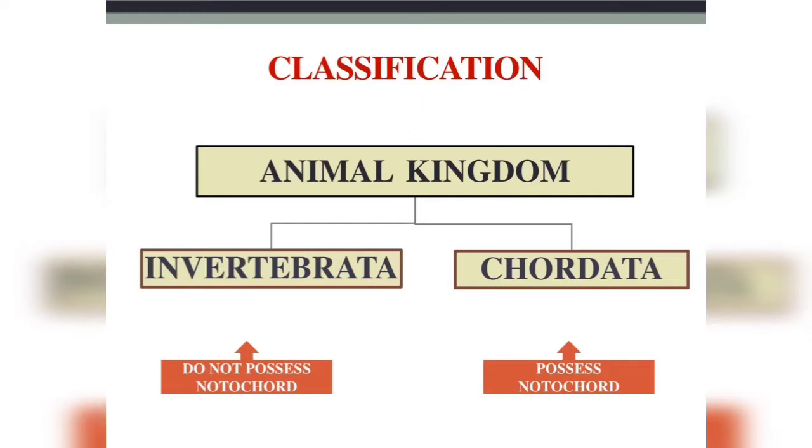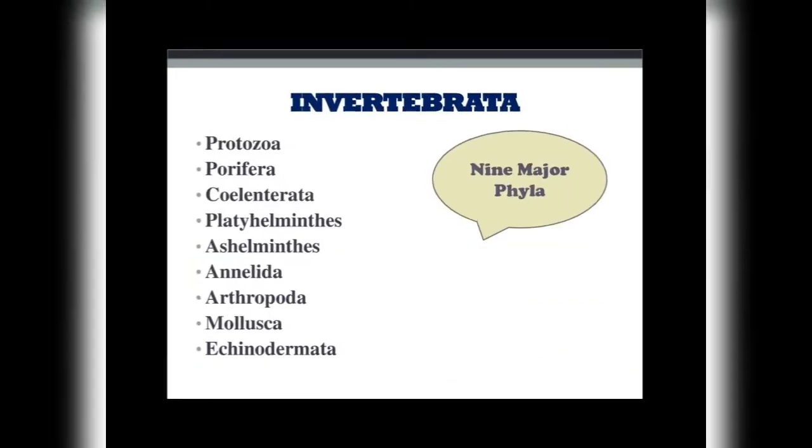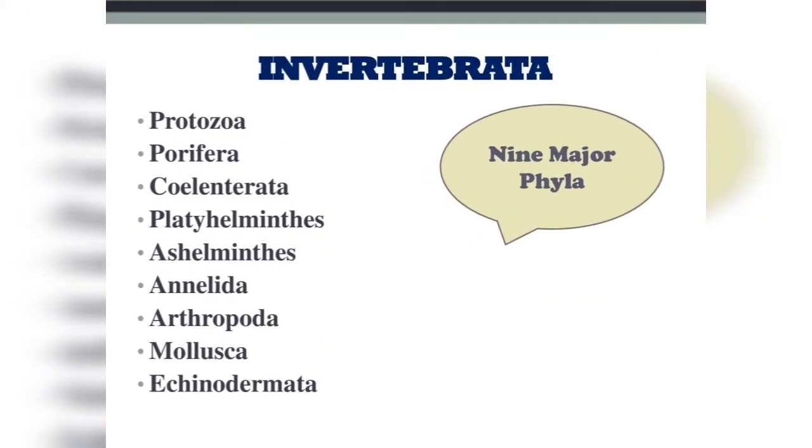Out of the 1 million species of animals, 95% constitute invertebrates and only 5% constitute vertebrates. The invertebrates have been divided into major and minor phyla on the basis of certain criteria. Major phyla contain large number of species grouped in one or more classes. They form a major component of ecological communities.